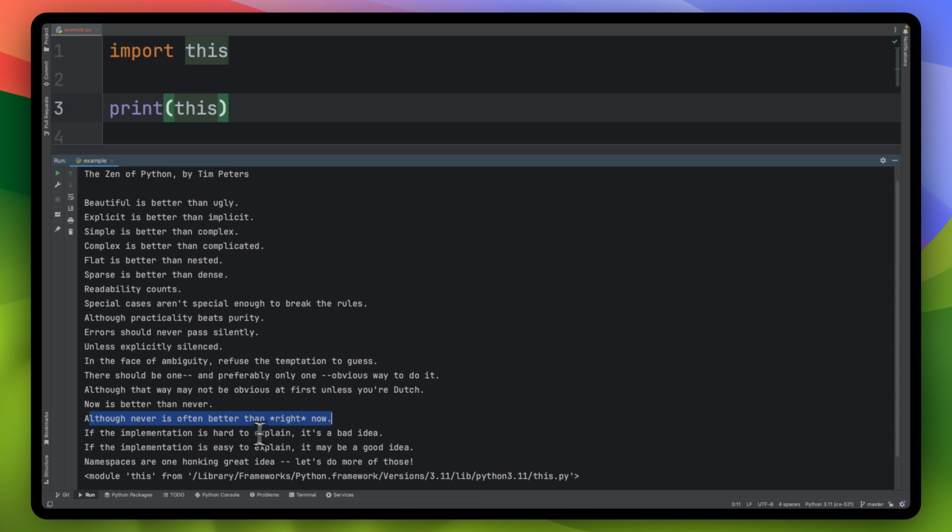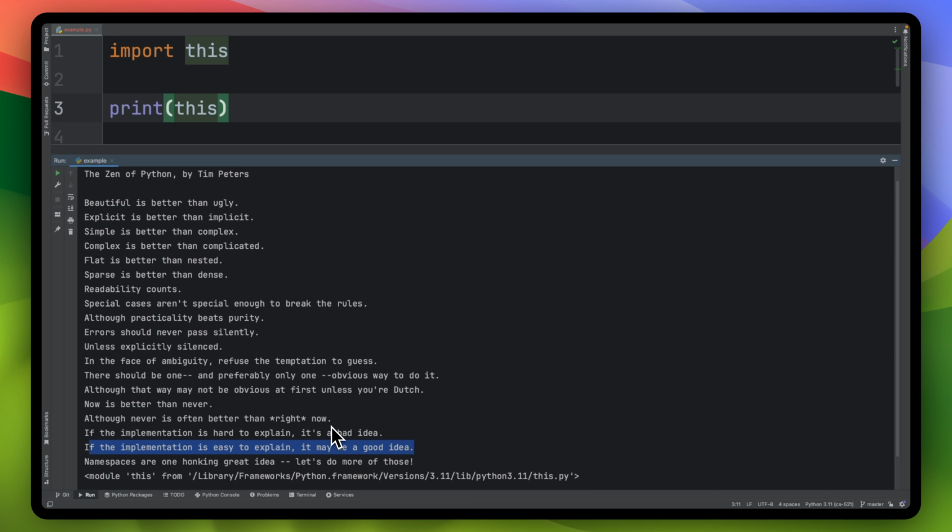If the implementation is hard to explain, it's often a bad idea, right? You should have code in programs that you could, at a high level, explain really hard things that you've done in a really easy and understandable way. Again, this kind of goes with it as well. If the implementation is easy to explain, it may be a good idea. So again, you should be able to explain things that are hard. Not only does that mean you understand it, that means that anybody that goes back to the code can easily flow through the logic just like you explained it. That's the way I take this as well.